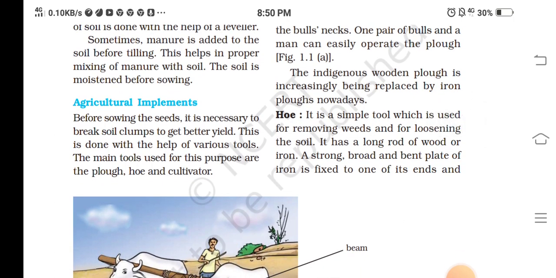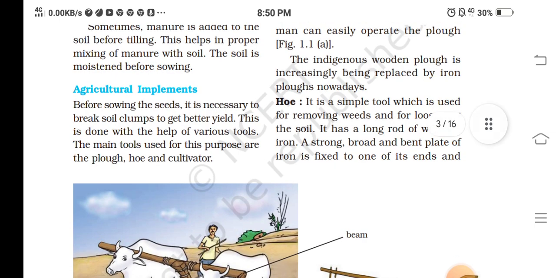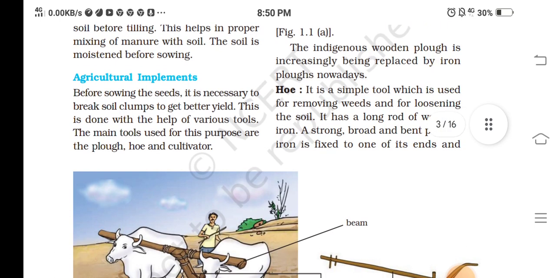Sometimes manure is added to the soil before tilling. This helps in the proper mixing of manure with the soil. The soil is moistened before sowing.